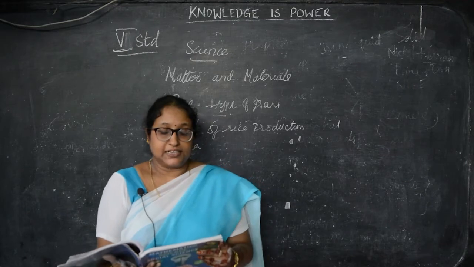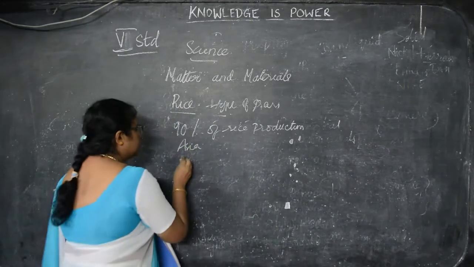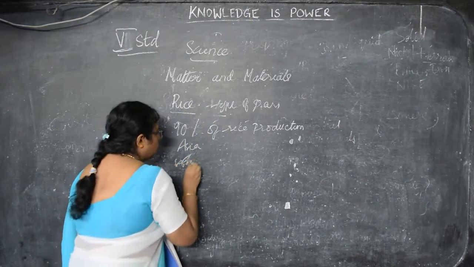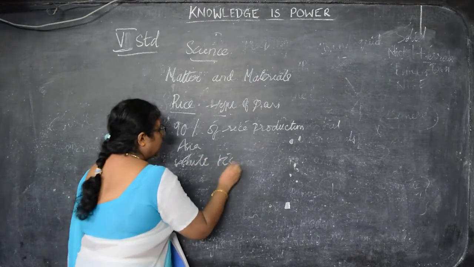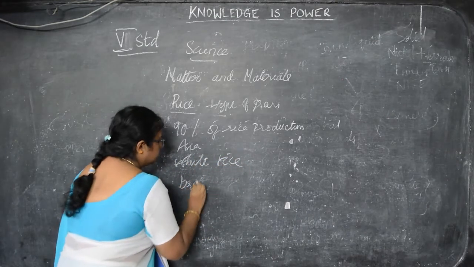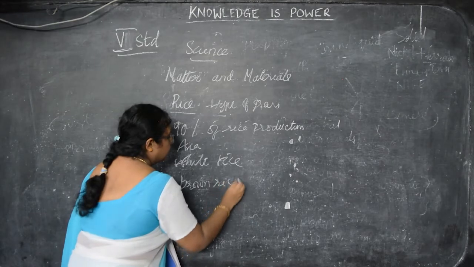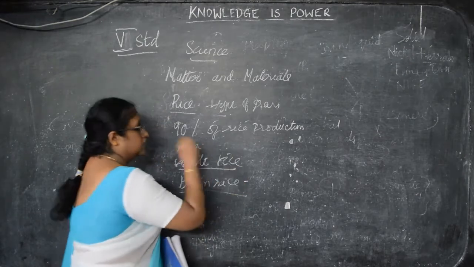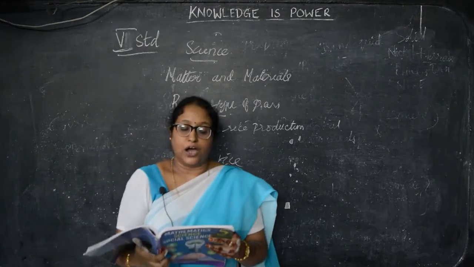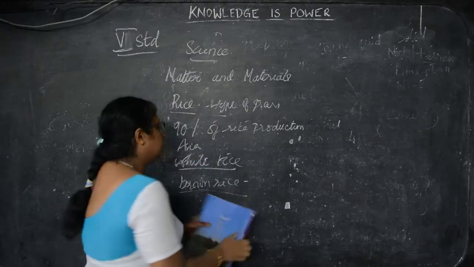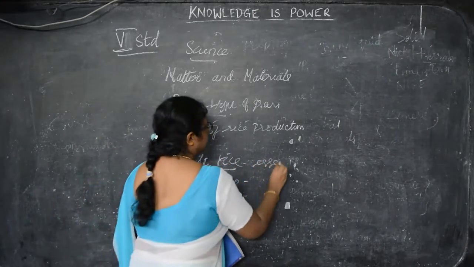White rice contains few essential nutrients. There are two types of rice, that is white rice and brown rice. Now white rice contains some of the essential nutrients.